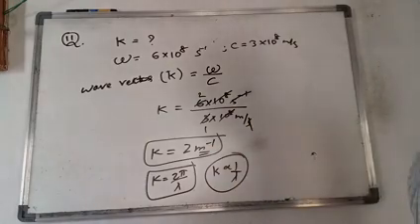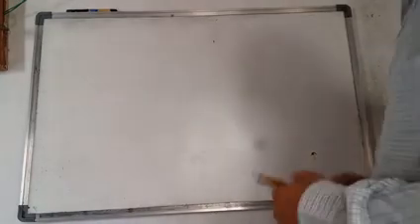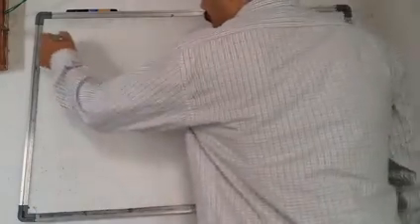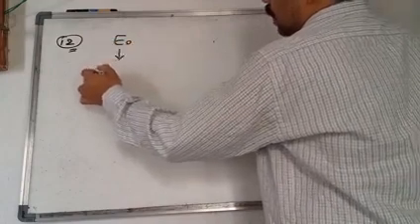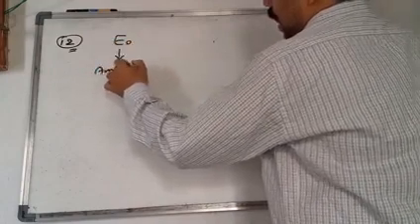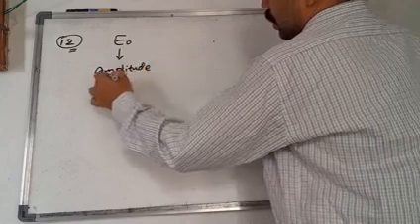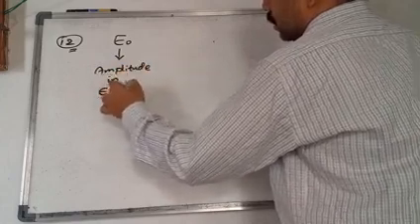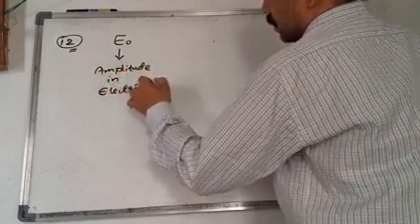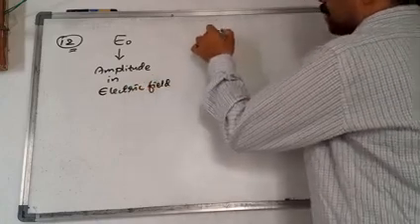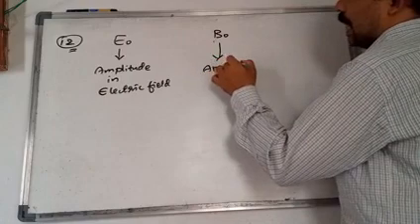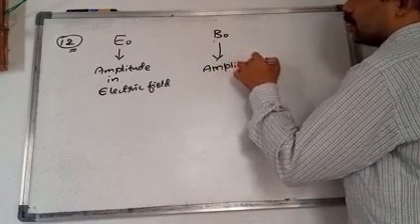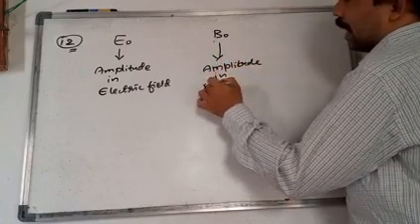Okay. Next. In the 12th question, E naught is the amplitude in the electric field, and B naught is the amplitude in the magnetic field.